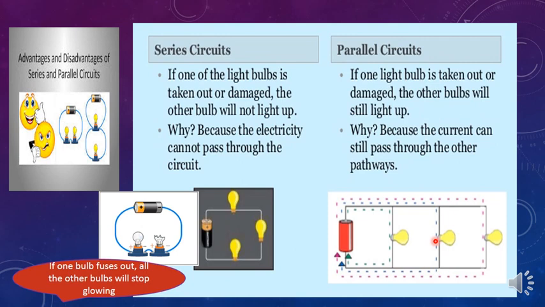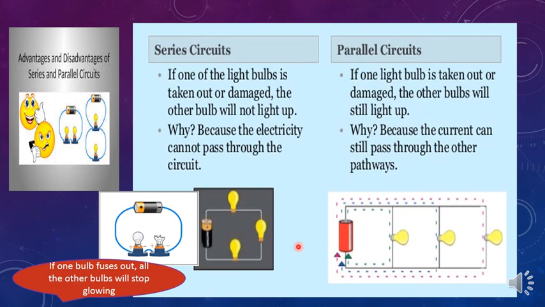Then coming to the next advantage, in parallel circuits each electrical appliance gets the same voltage because the switch is different and the path is also different. In series the path was same, isn't it? But here for the current to flow it has different path. So what happens? The voltage will not be shared. Each appliance whichever is connected in parallel will get the maximum voltage how much ever this appliance requires. So the current gets divided but the voltage remains the same. That is also an advantage of parallel circuit.